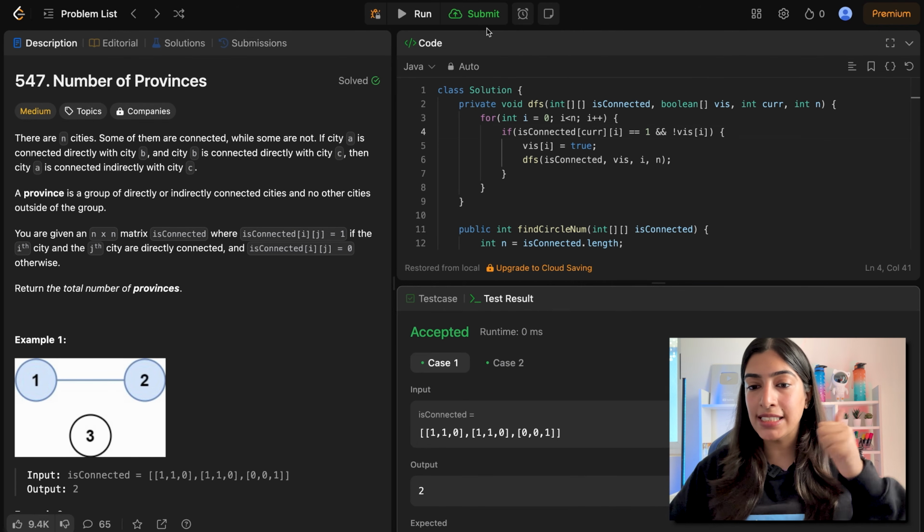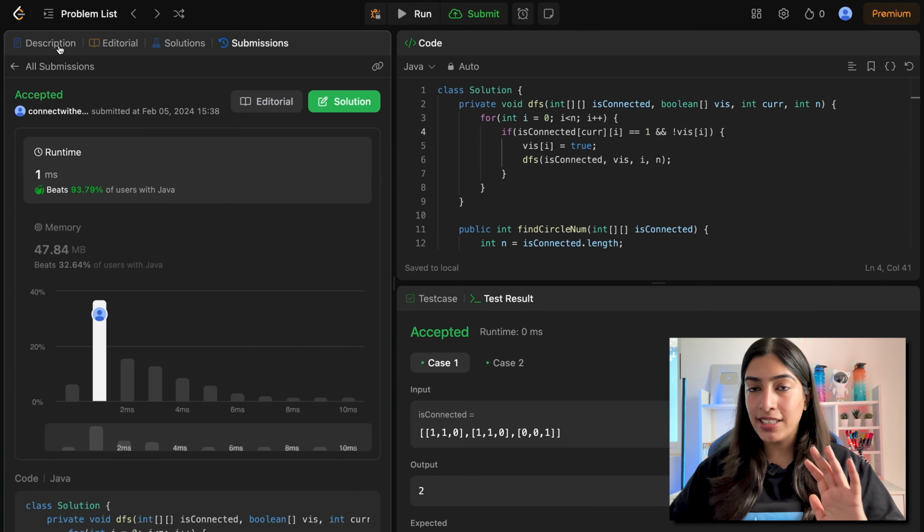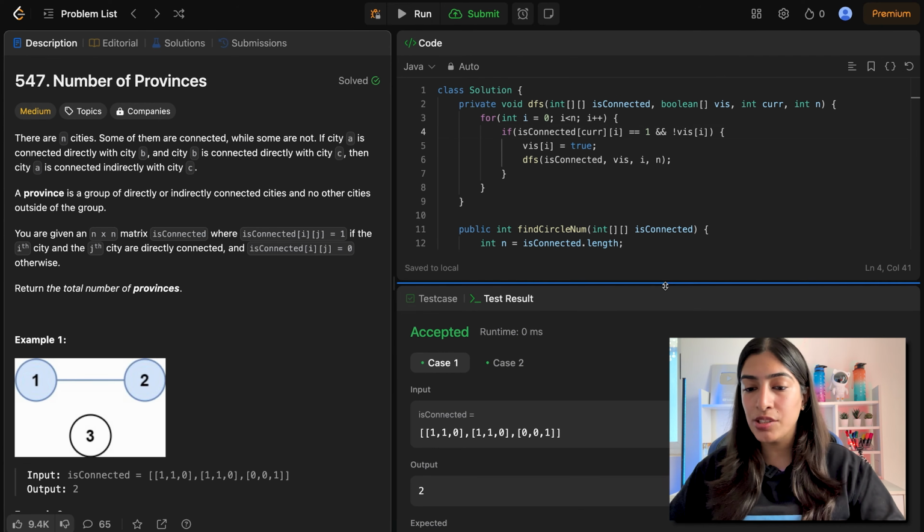So we have passed all the test cases. Let's submit it and see. So very good, we have passed all the test cases. Let's quickly look at the time and the space complexity.